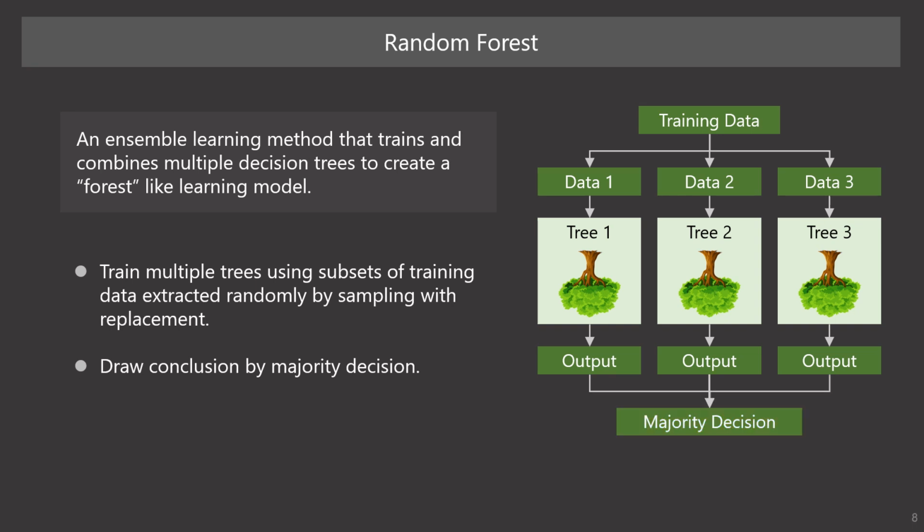In classification, a random forest determines the output by majority decision, but in regression, the output is determined by computing the average. In this figure, the random forest contains only 3 trees, but in practical cases, a random forest consists of hundreds of or more decision trees.